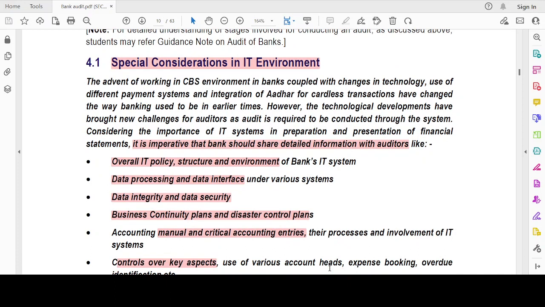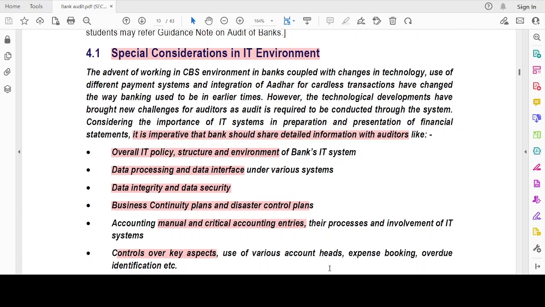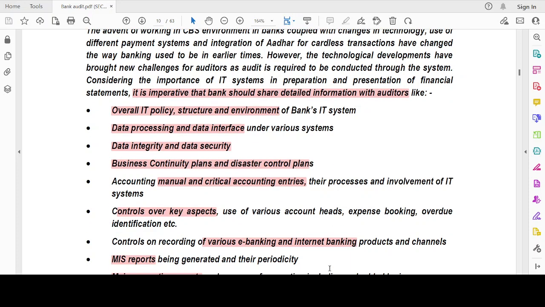So with that, now we have the IT environment. There is huge technological development which comes with associated risk, right? Those have to be taken care of. So, what are the things the bank should share with the auditor?